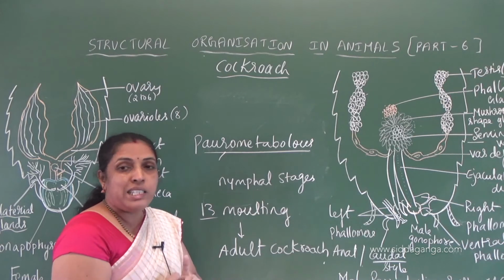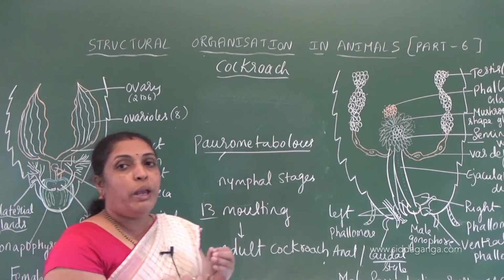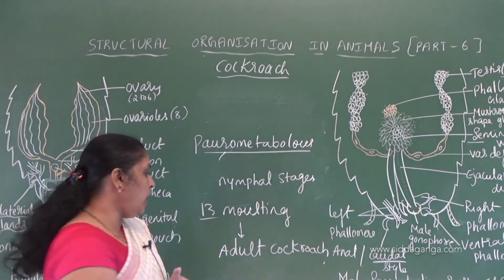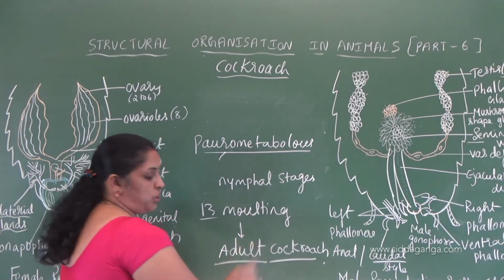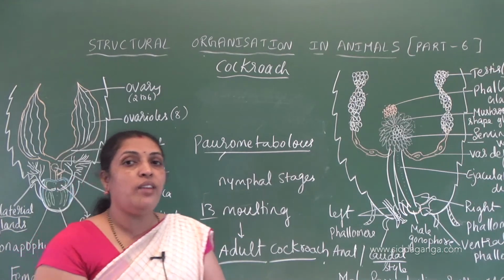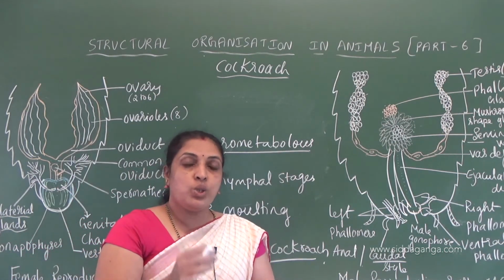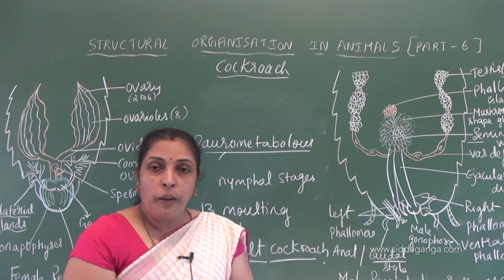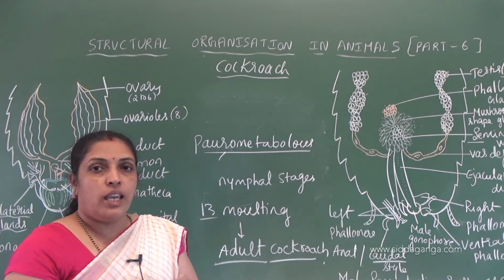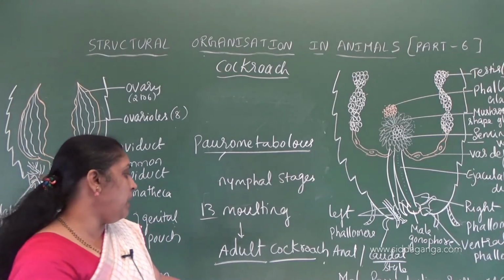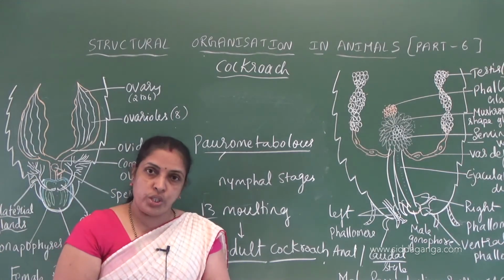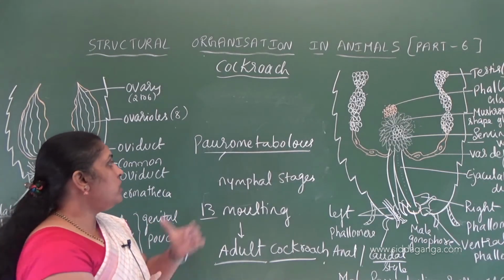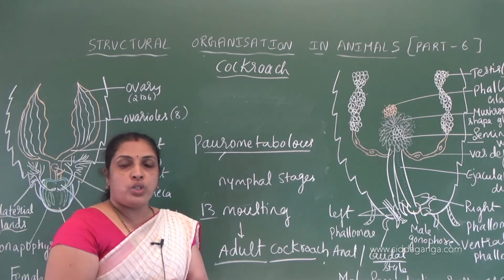Next to the last nymphal stage, wing pads are seen, but wings are seen only in the adult cockroach. Wings are not seen in any nymphal stages. Understood? So this is about the reproductive system of cockroach.